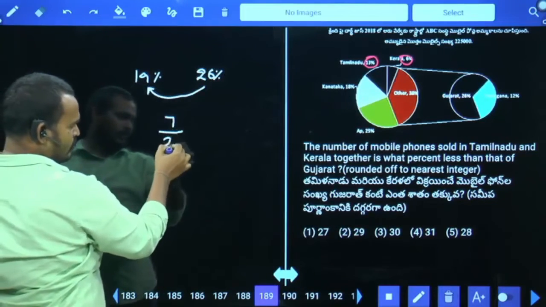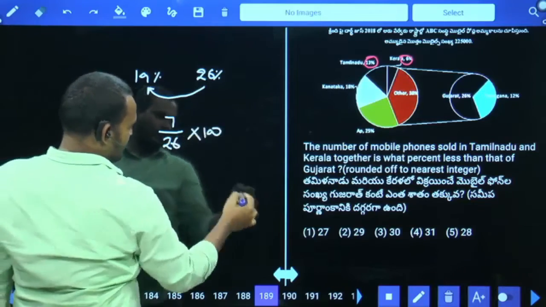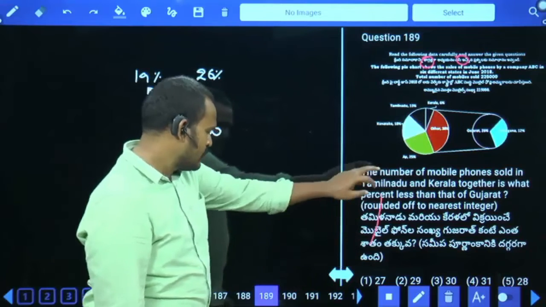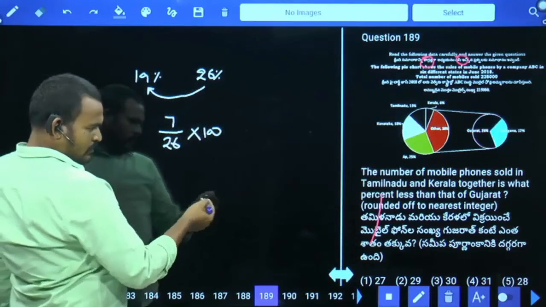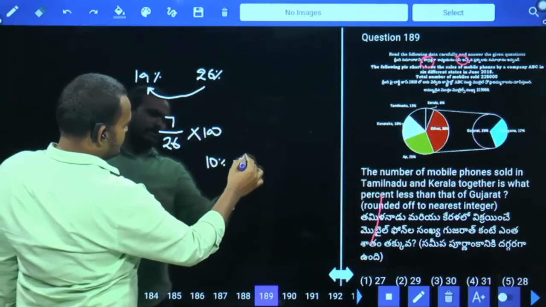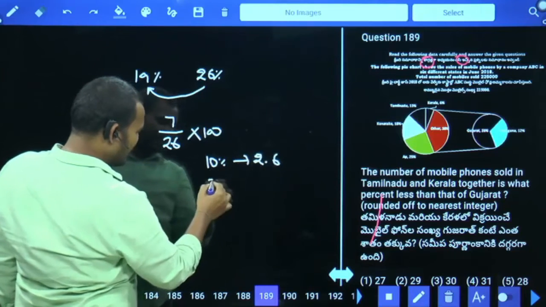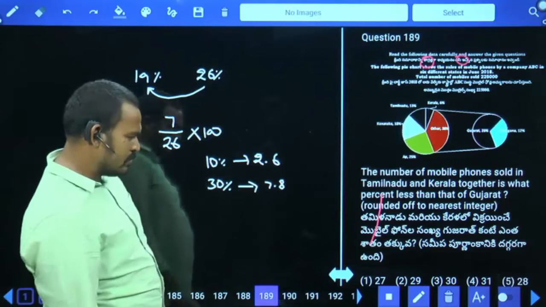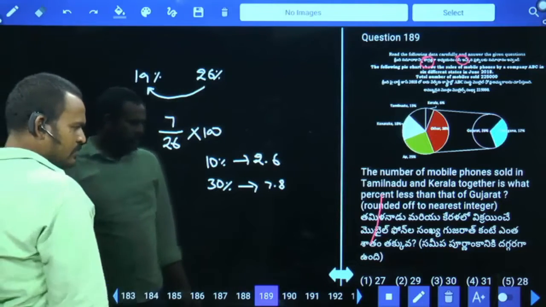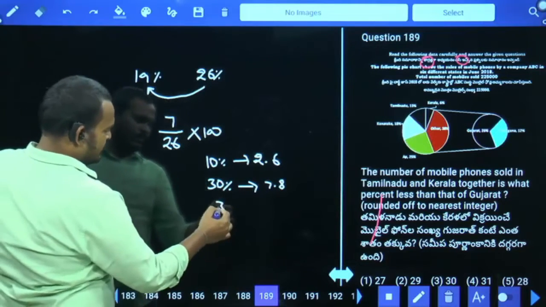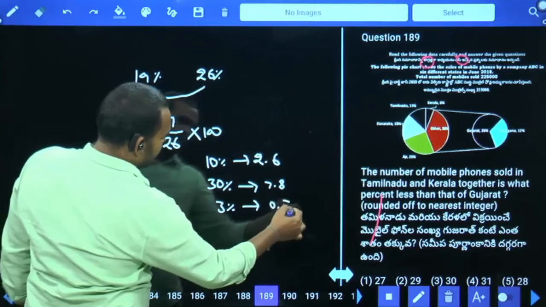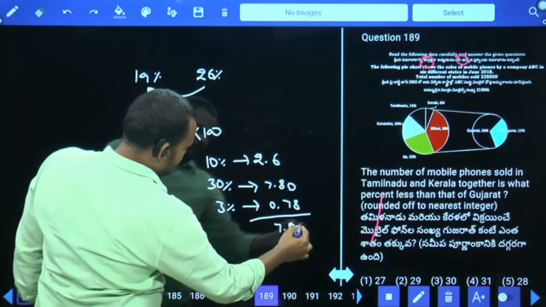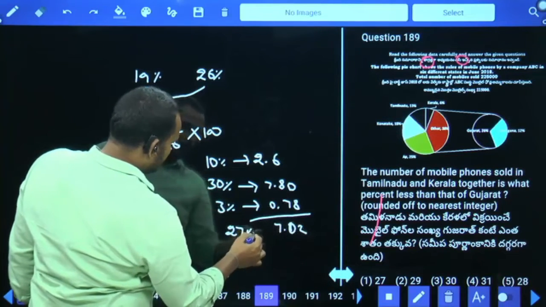7 out of 26 into 100. It is almost 4 times, near to 25%. Verify. What is the 10% value? 2.6. 30% it will be 7.8. Means near to 30%, but less than 30%. What is the 3% value? 0.78. Both are subtracting, it will be 7.02. Means answer will be 27%.